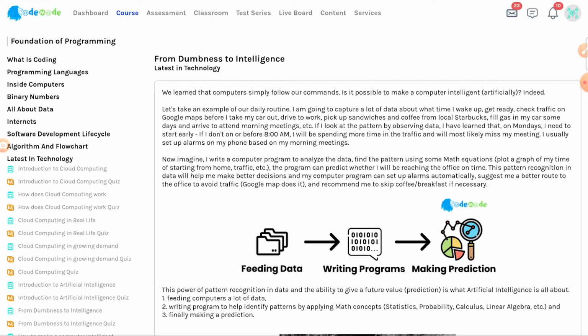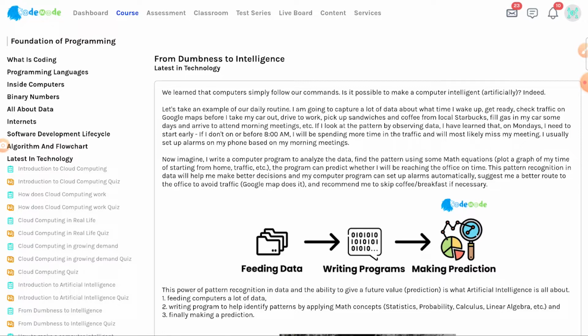Let's begin. We learned that computers simply follow our commands, and those commands are nothing but the code we write. Now, is it possible to make a computer artificially intelligent? Indeed, it is possible. Now, let's take an example which I briefly touched upon in the last class.